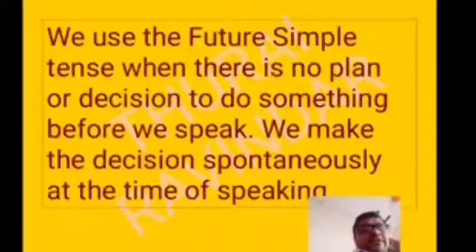How is the simple future tense used? We use the simple future tense when there is no plan or decision to do something before we speak. We make the decisions spontaneously at the time of speaking. Okay, so this is the definition for the simple future tense. We use it for actions that have not happened yet but will happen in the future.